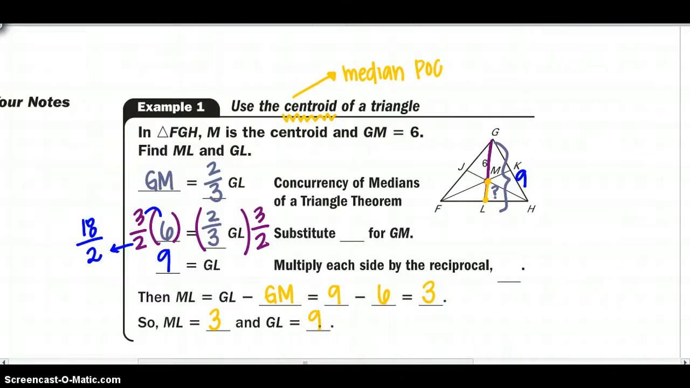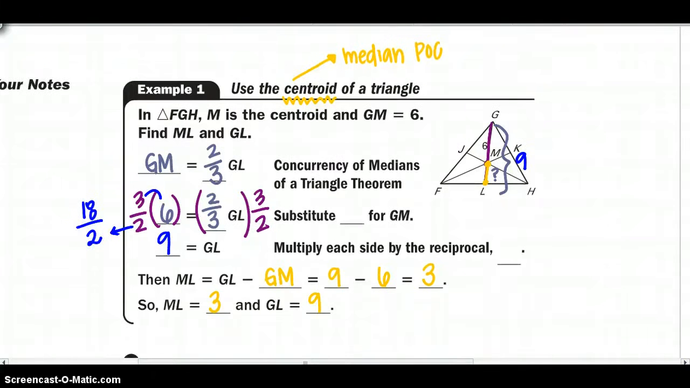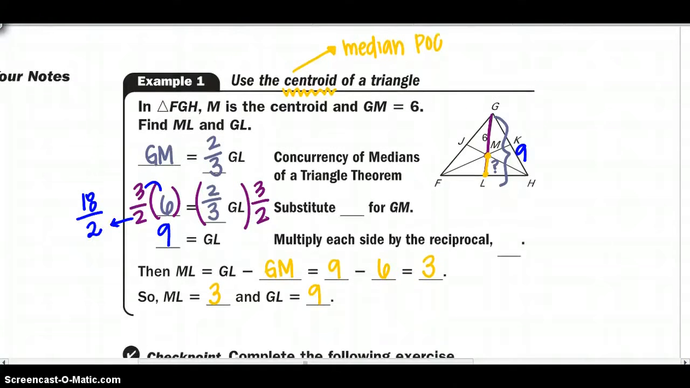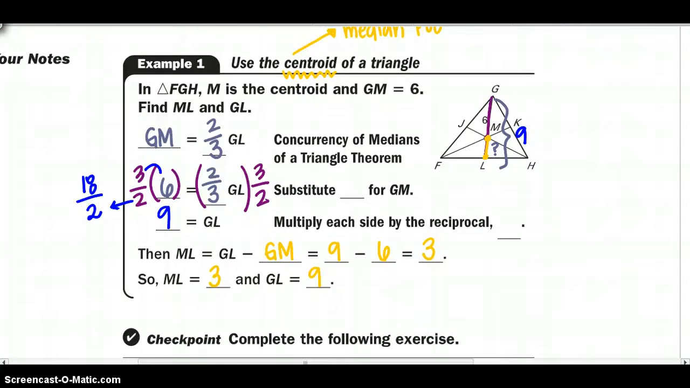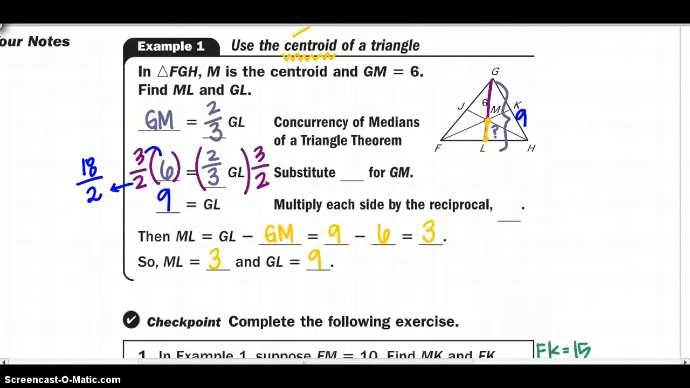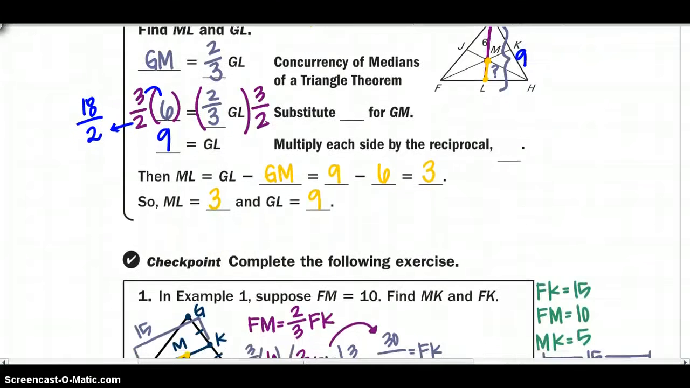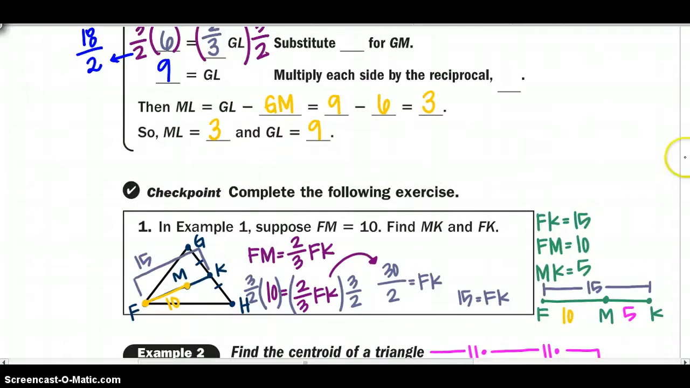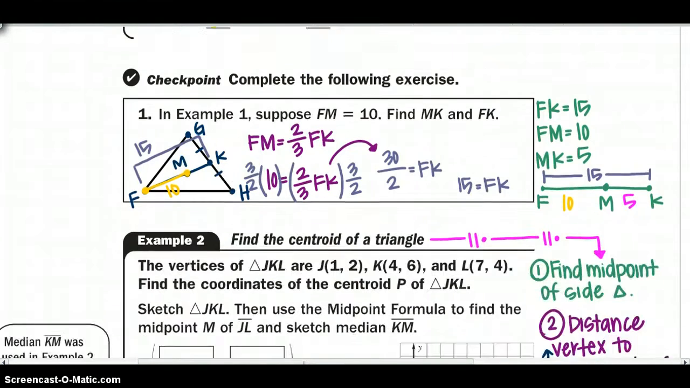Alright, go ahead and stop this video and make sure you're stopping it to do a problem on your own, and then you can check your answer, not necessarily just writing down the correct answer. So go ahead and do checkpoint number 1, and then check your answer with mine, and then we will continue on with example 2.